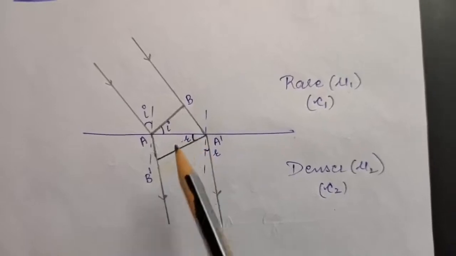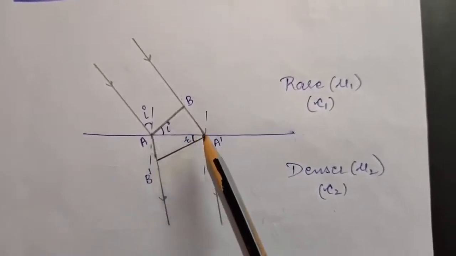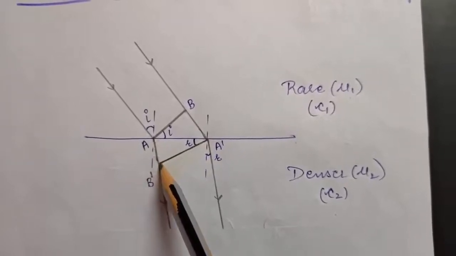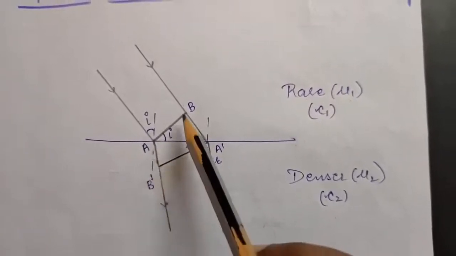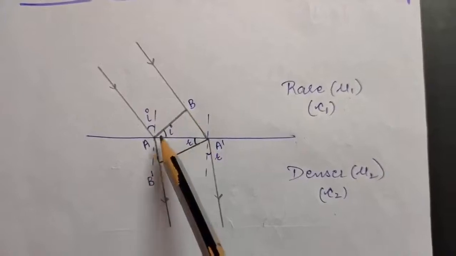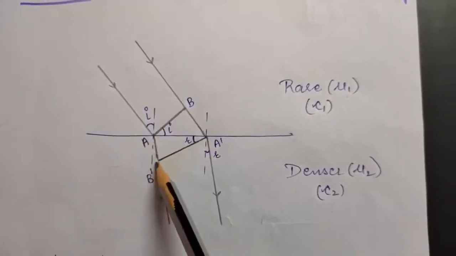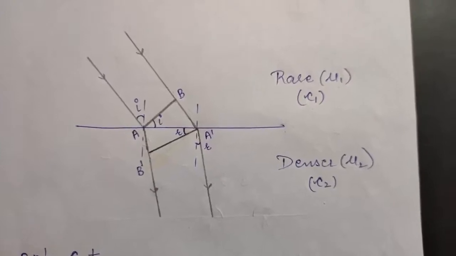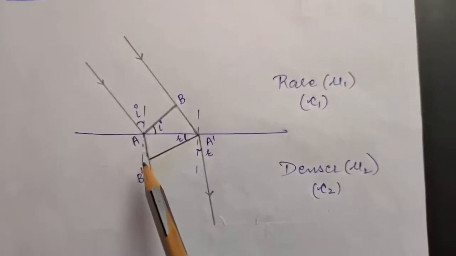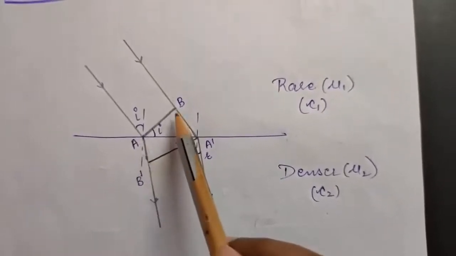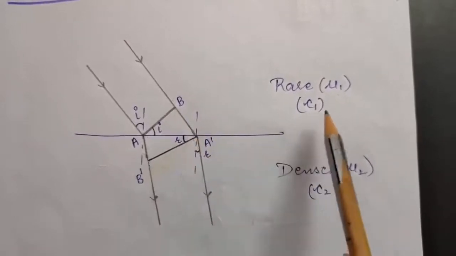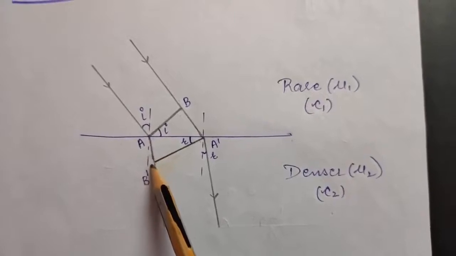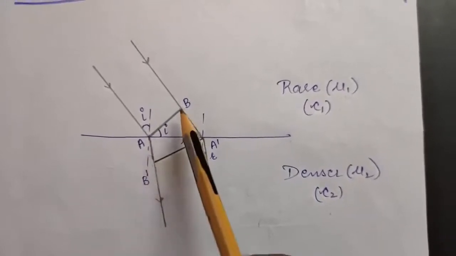Okay, so in the time t, if this point B is reaching A dash, then this point A will be reaching B dash only, which will be smaller as compared to BA dash, because this is the denser medium, and as you know, in denser medium the speed of the particles becomes smaller. So therefore it will be traveling a less distance here, but it will be traveling a much larger distance in the rarer medium.